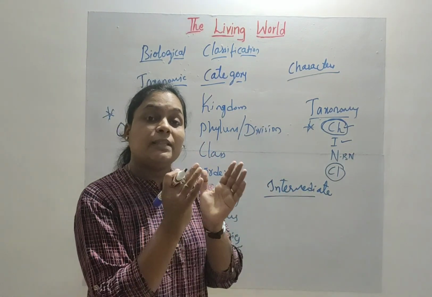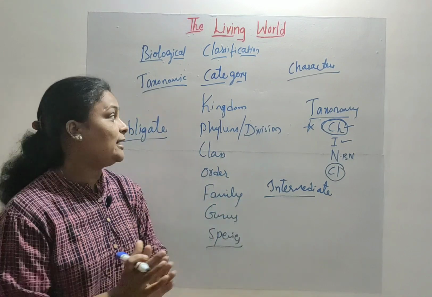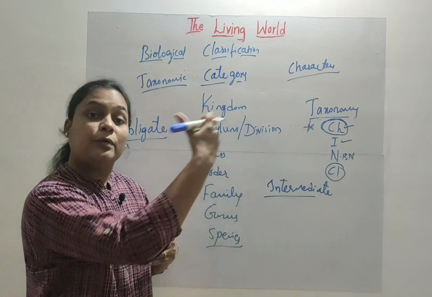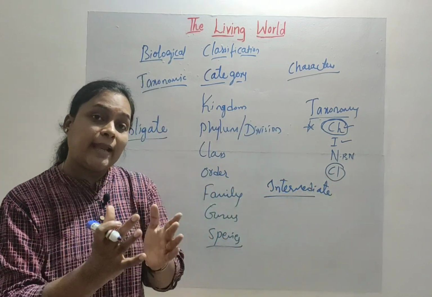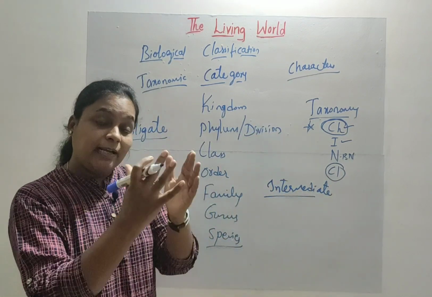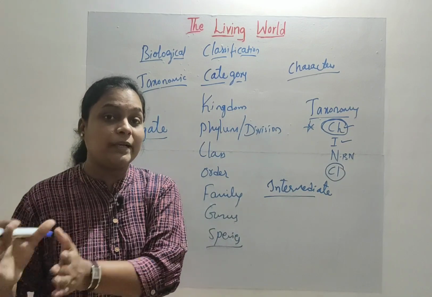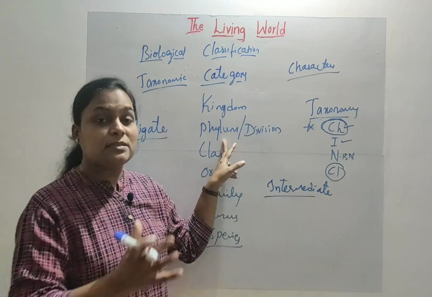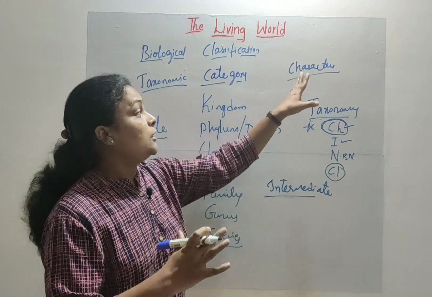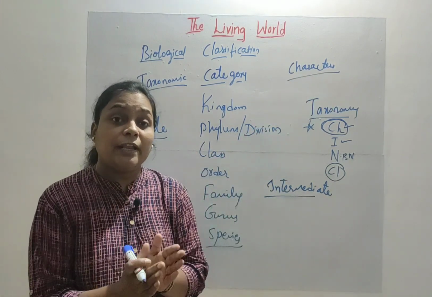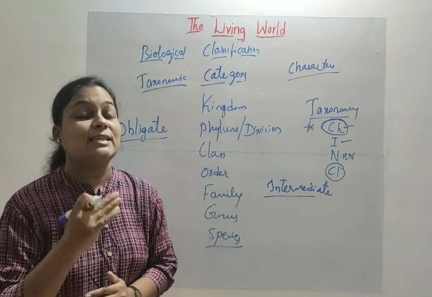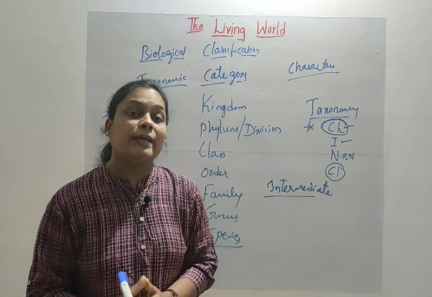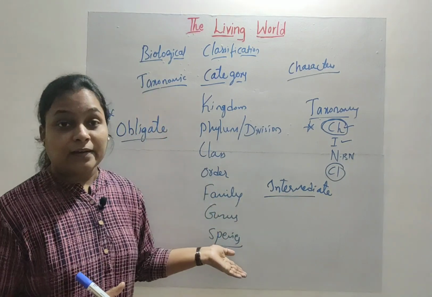Organisms with similar characters are assigned to one kingdom. If there is a change in the character, it will go into another kingdom. The organisms in a kingdom which have the same properties again go into the same phylum. If they have different properties, different phylum. So the knowledge of characters is very, very important. You must know the similarities and dissimilarities between organisms, then only can you group them into convenient categories.